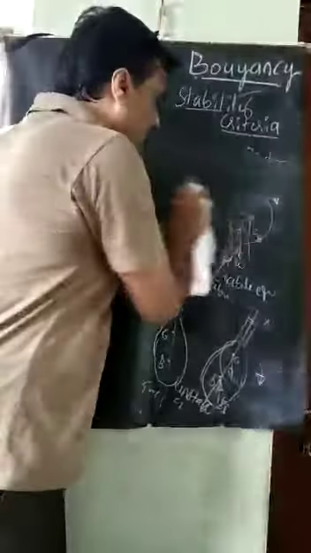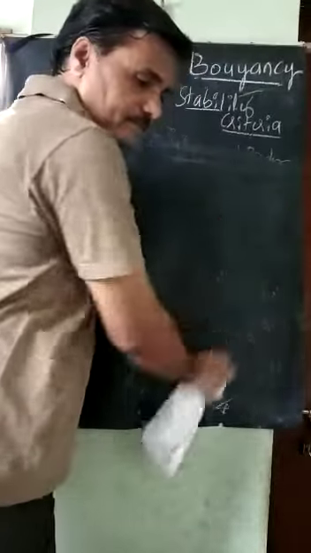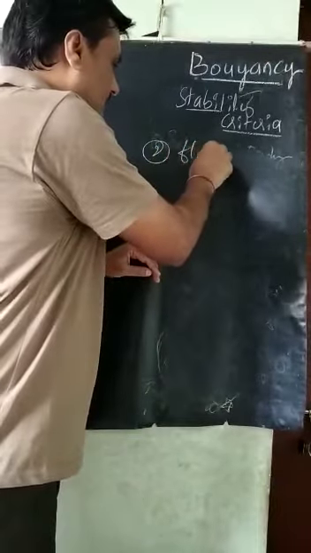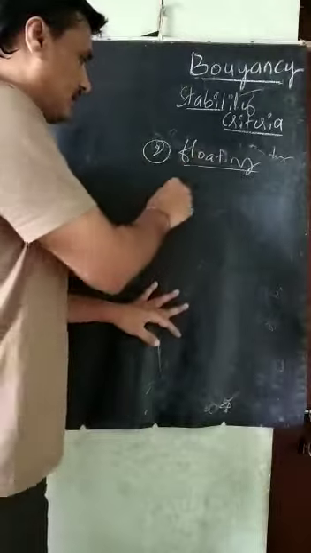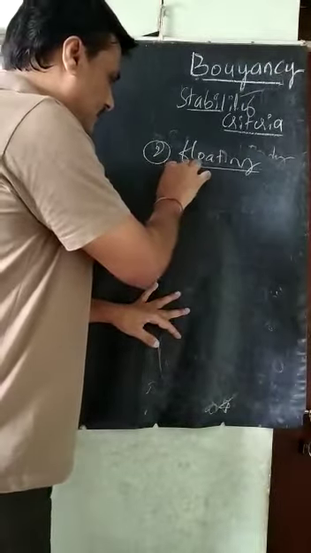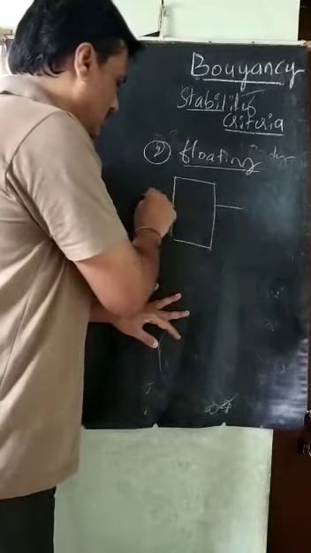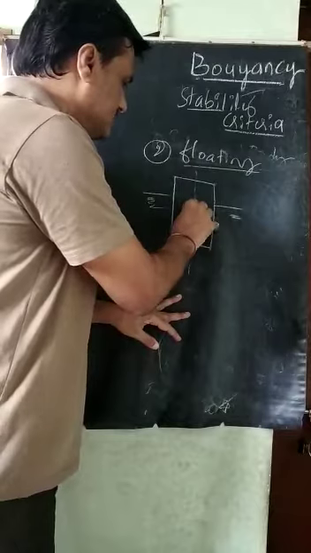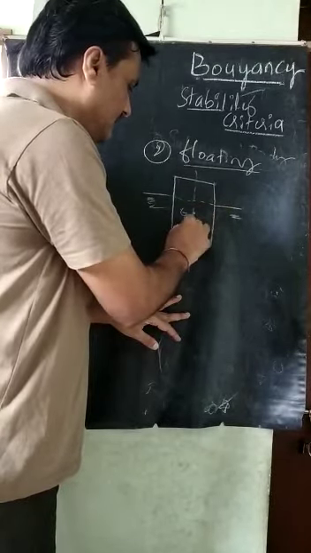So the second case is when the body is floating. The second condition is the floating condition. I will take an example. This is a body in water or a liquid. This is the normal axis of the body. G is the center of gravity of this body, and B is the center of buoyancy.